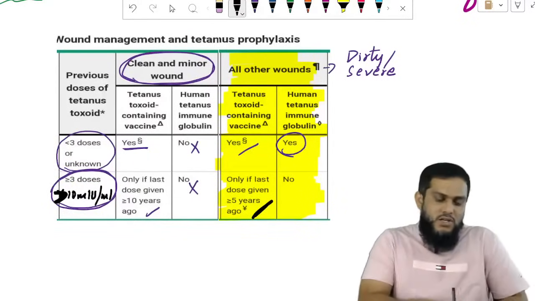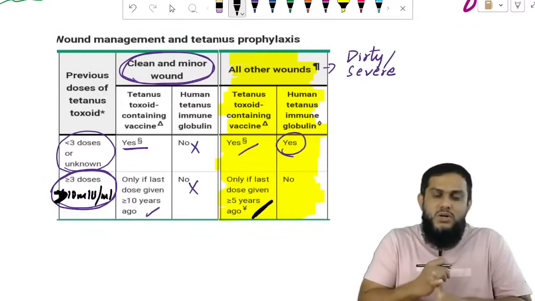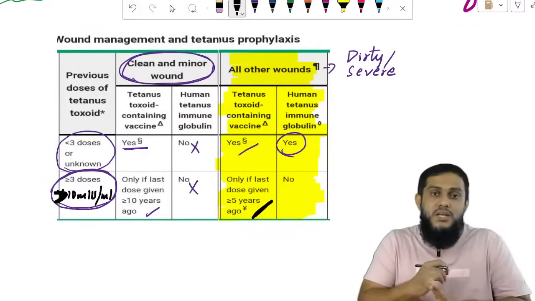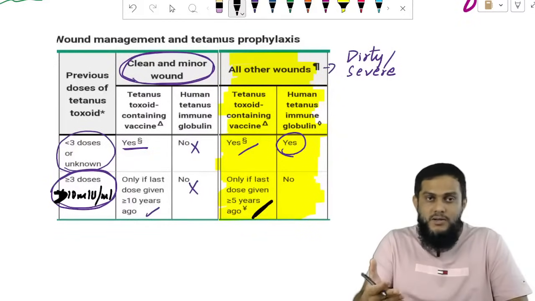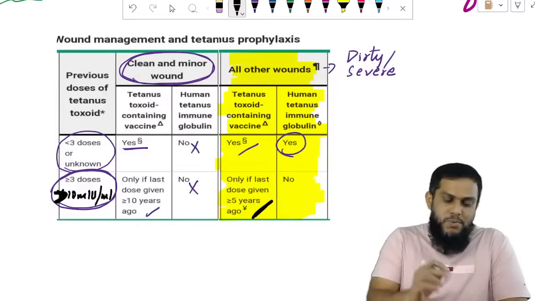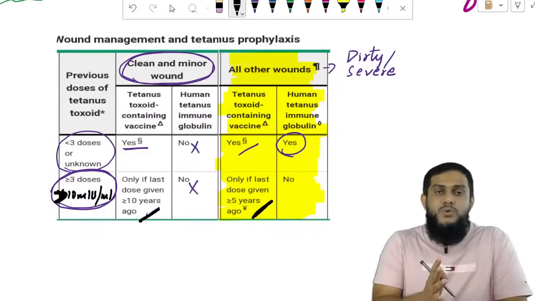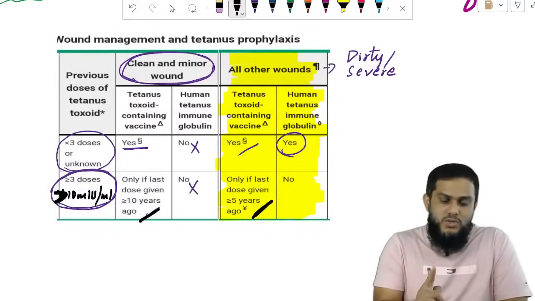5 years is the cutoff. Sir, protective titer is there, immunoglobulin is not required. But for a clean wound, if 10 years are over, take tetanus toxoid.